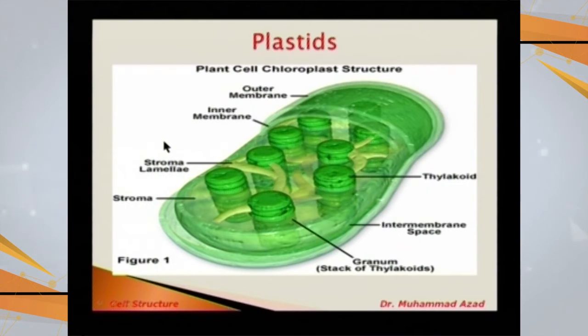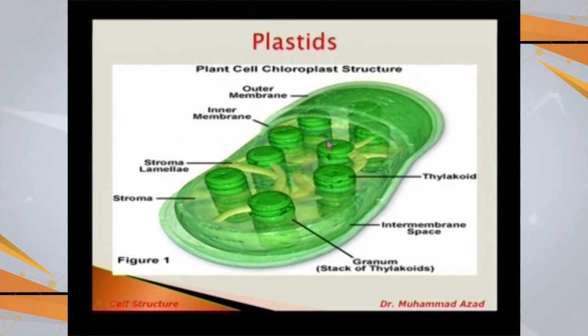So looking at some of these slides, this is one of the plastids, the chloroplast. As I was mentioning, both the mitochondria and chloroplast are double membrane bound. So this is the outer membrane of chloroplast, outer membrane. And then this is the inner membrane, and there is a space called the inner membrane space. This is the space, inner membrane space. So in the mitochondria, the inner membrane was folded. Here in the chloroplast, the inner membrane is also folded in the form of sacs.